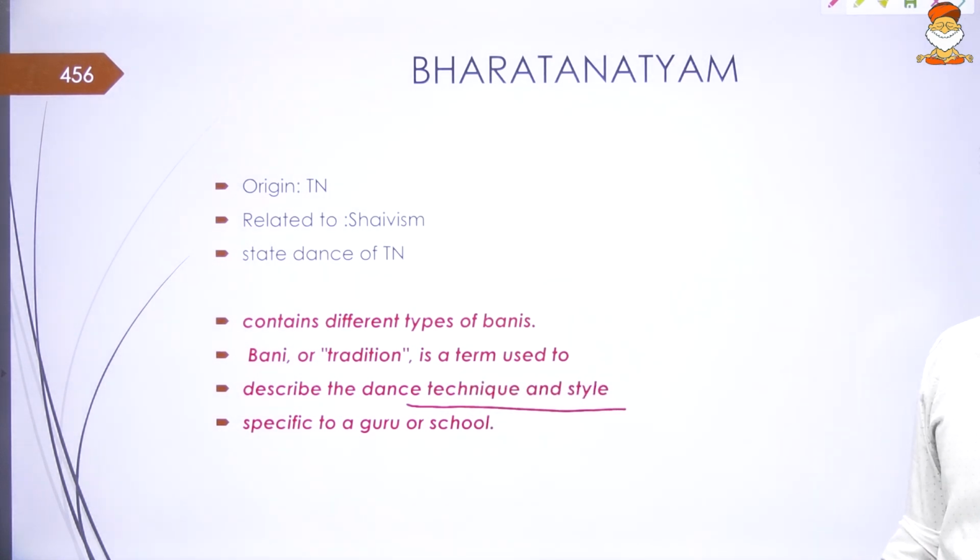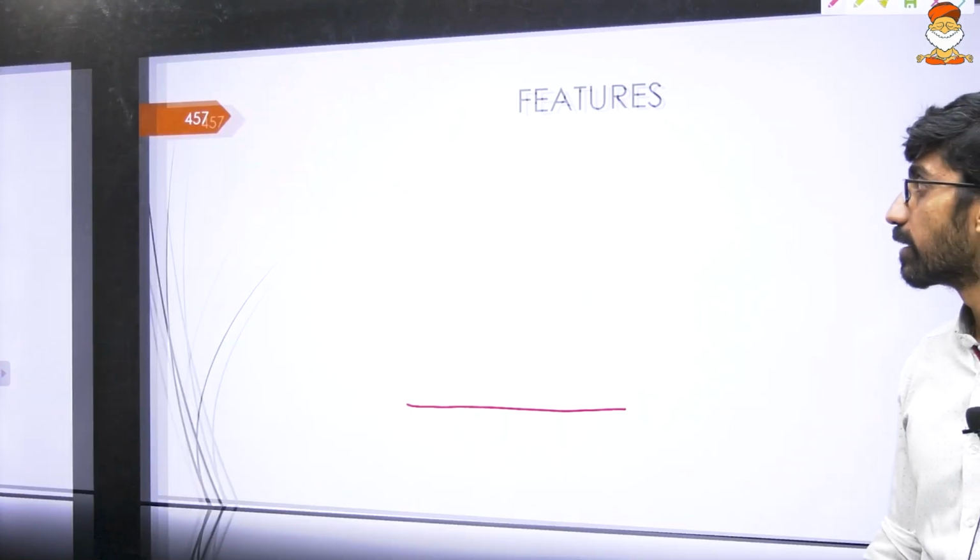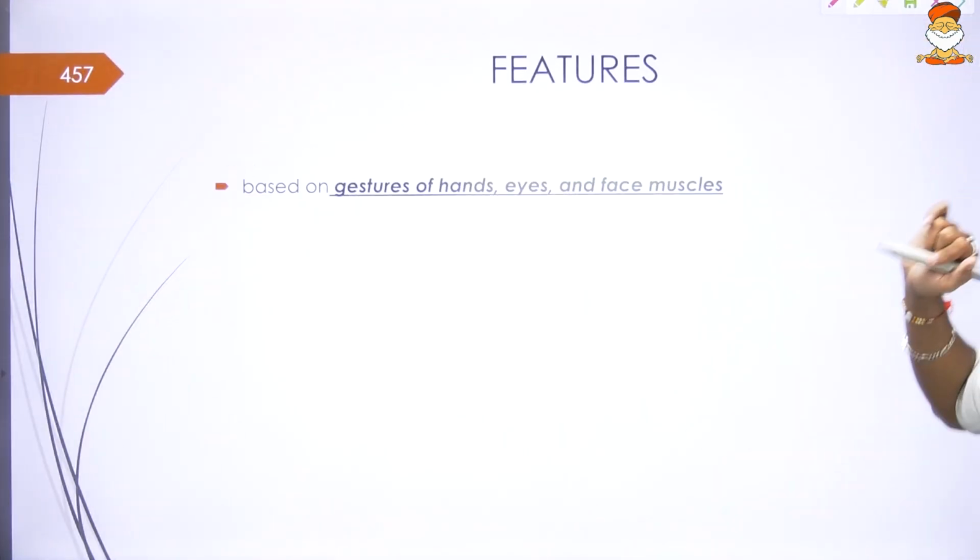Bharatanatyam tradition is the term used to describe the dance technique and style specific to a Bharatanatyam guru. We can see certain features of Bharatanatyam based on gestures, eye coordination and face muscles.